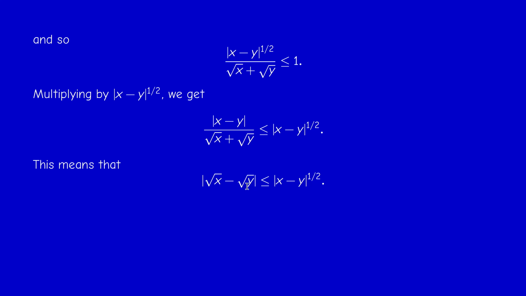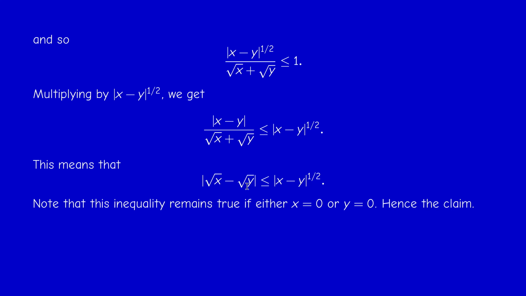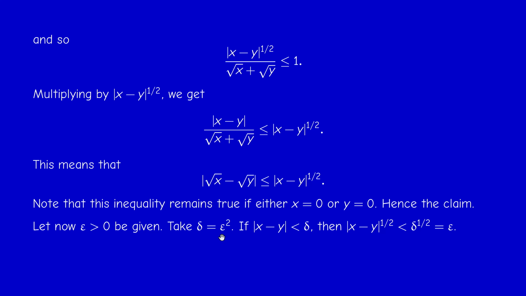And now it's easy to conclude for the uniform continuity, because it's enough to take delta equal epsilon squared. Because if |x minus y| is less than delta, then if I raise to the power 1/2, I get less than delta to the power 1/2, which is epsilon. If this is less than epsilon, this is less than epsilon.